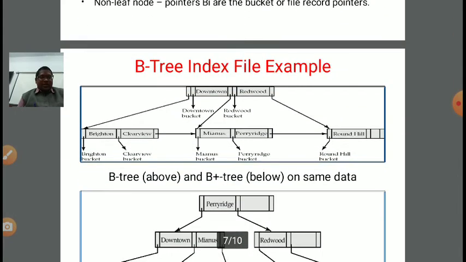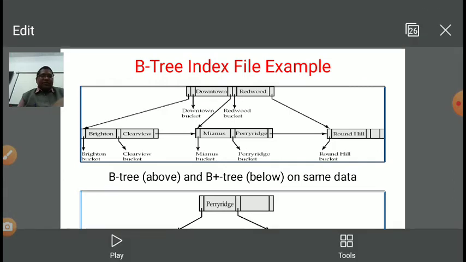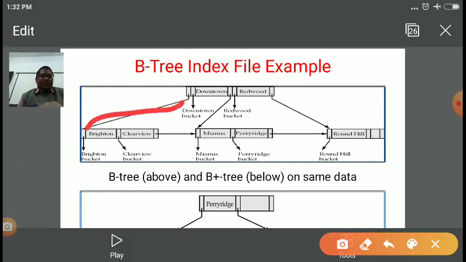So if you see here, for Downtown and Redwood, every entry has three values. First is P. Here P is pointing to the next left node or left child, then the bucket pointer is the Downtown bucket, and then Downtown is the actual search key.